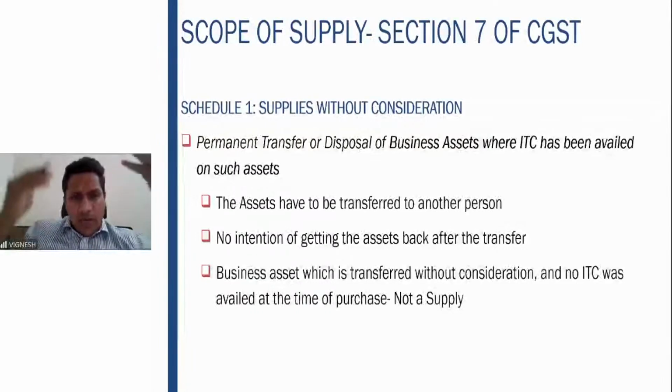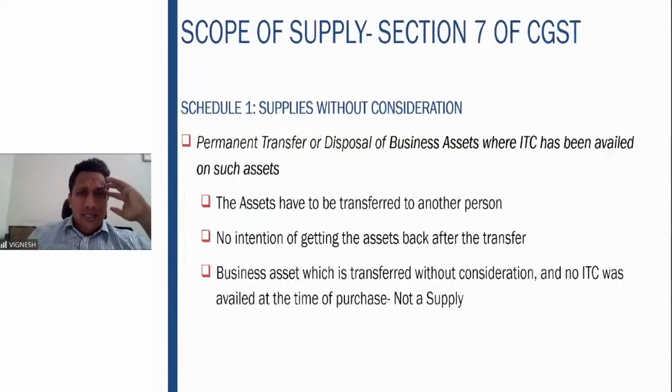When I say it is blocked, you cannot claim the input tax credit on those assets. An example is a motor car. The GST you pay on a motor car, you cannot claim as input tax credit. So if you purchase a motor car, you would not have claimed the input tax credit anyway. After 5 years, you give the motor car free of cost to your employee or anyone else. Still, it is not a supply.